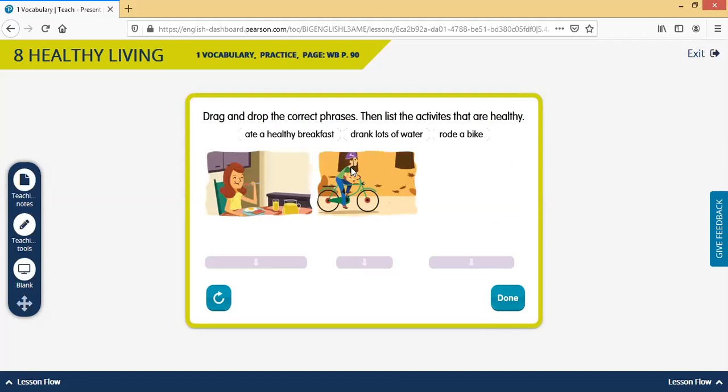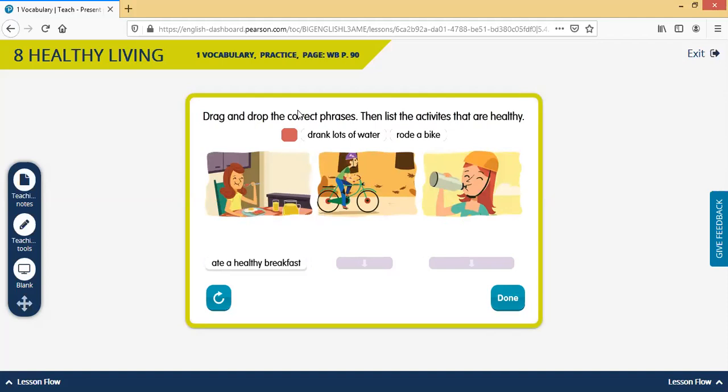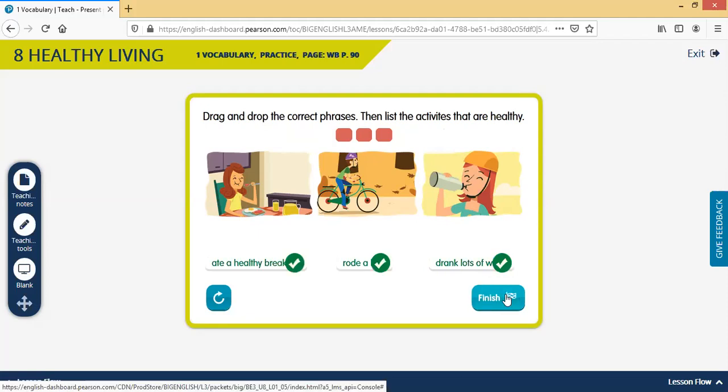Next part of the vocabulary, we have ate a healthy breakfast. Let's see, the person who ate a healthy breakfast is right here, drinking orange juice, eating eggs and toast. Okay, that looks very healthy. Another person who did something good for his body, who did something healthy, is the girl, because she drank lots of water. Final person, he got some exercise, okay? So he rode a bike, a bicycle. That's the other part of our vocabulary. Okay?